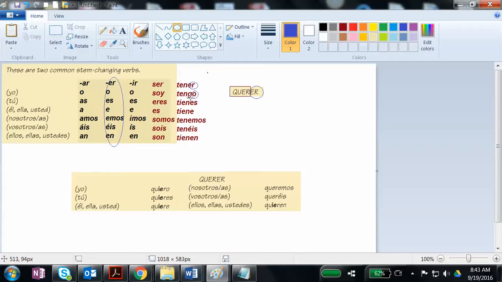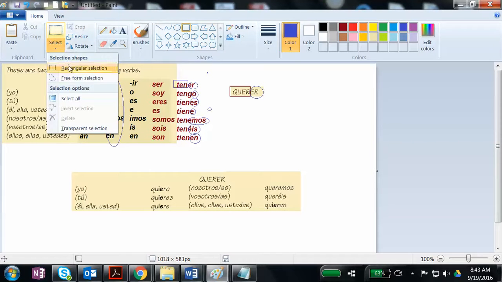And you can see that that's exactly what I have, right? However, my stem is a little different. My stem is supposed to be T-E-N, but you can see that I have T-E-N-G, T-I-E-N. Okay, so tener is also irregular.